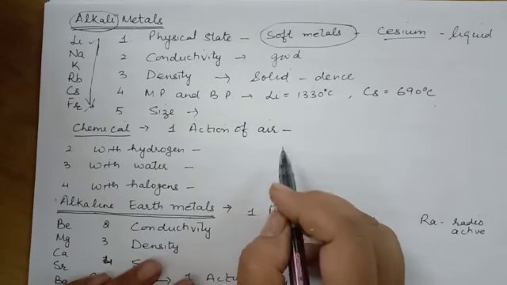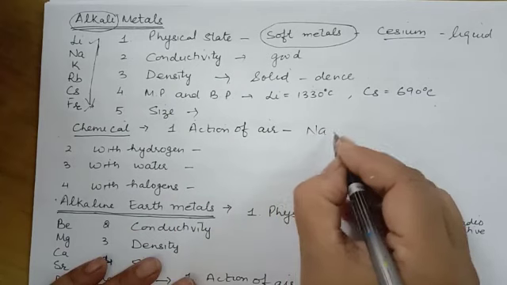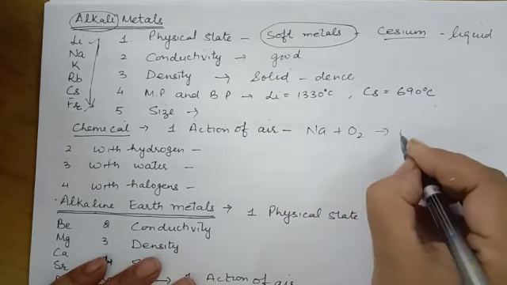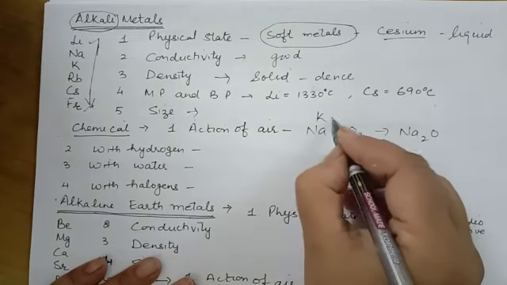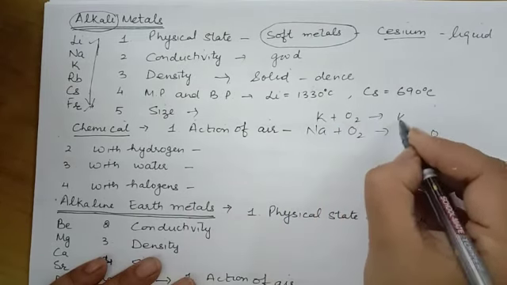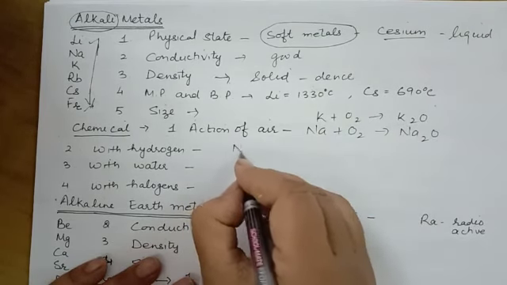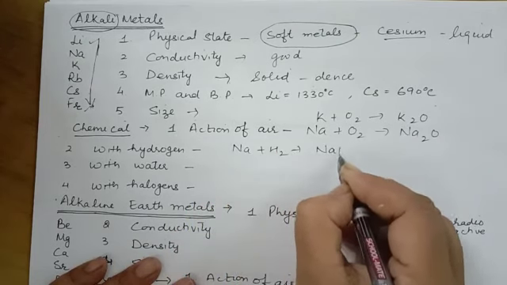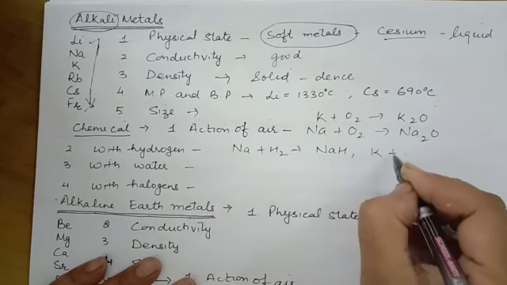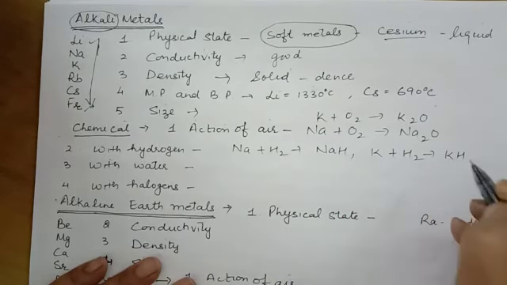When they are in air, they react with the oxygen of air, so they form oxides. Sodium plus oxygen gives sodium oxide, or potassium plus oxygen gives potassium oxide. With hydrogen, they form hydrides. So sodium plus hydrogen, we are going to have sodium hydride, or potassium plus hydrogen, we have potassium hydride.